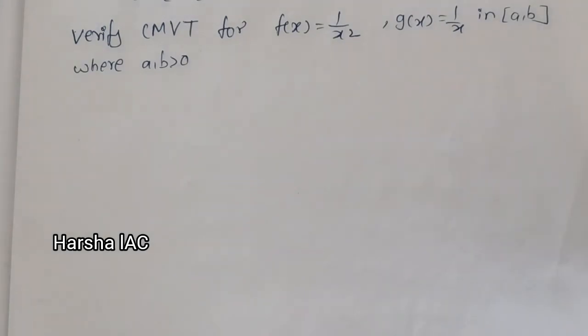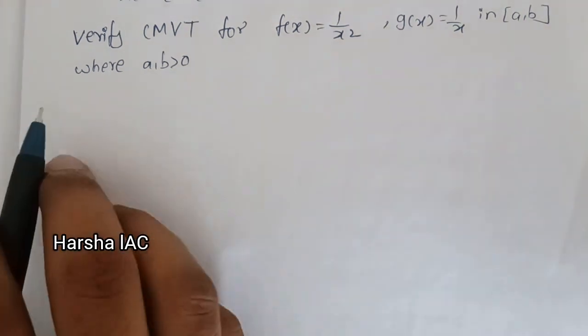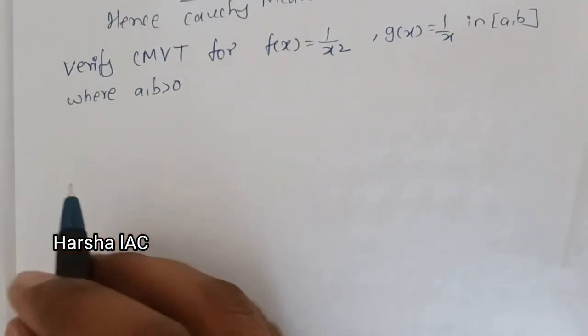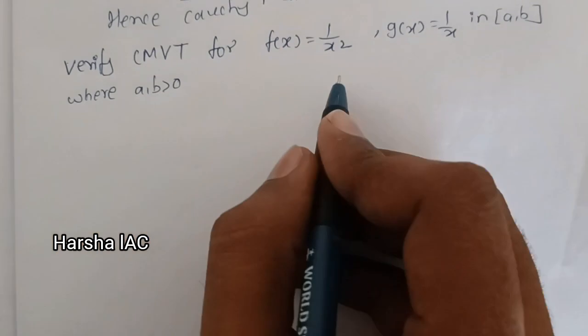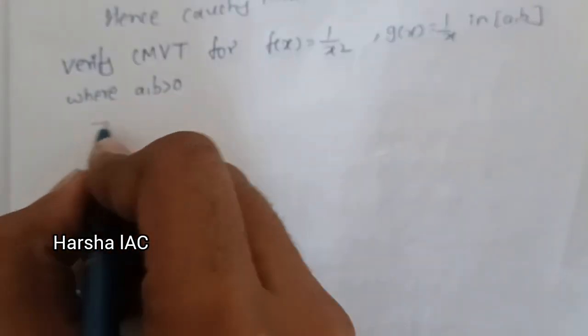Now let us solve the next problem. Verify the CMVT for f of x equal to 1 by x square and g of x equal to 1 by x in the closed [a, b], where a, b are greater than 0. Here first we have to see the functions. These are like polynomials and they are continuous.